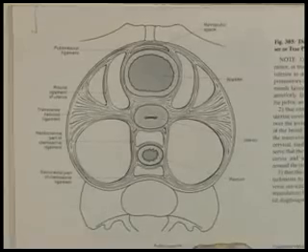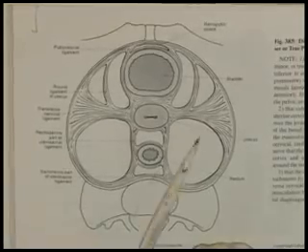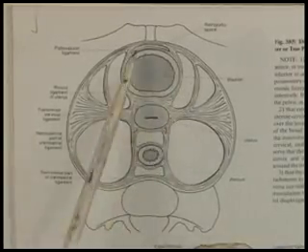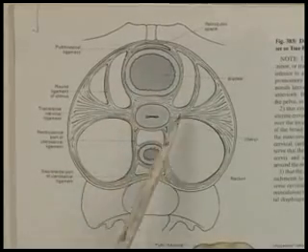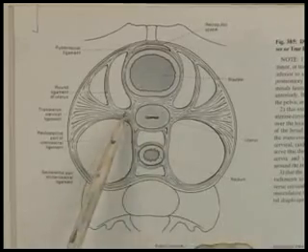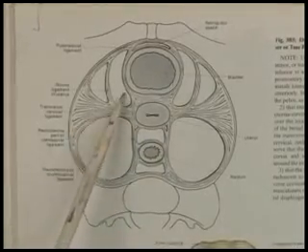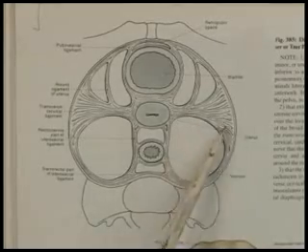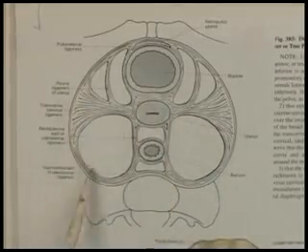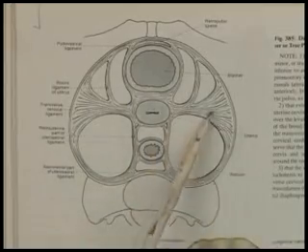The supports of the uterus are the ligaments. Anteriorly, there is the pubocervical ligament. Posteriorly, there is the uterosacral ligament. And laterally, there is a very important ligament which is known as the lateral cervical ligaments. These ligaments are supporting the uterus.